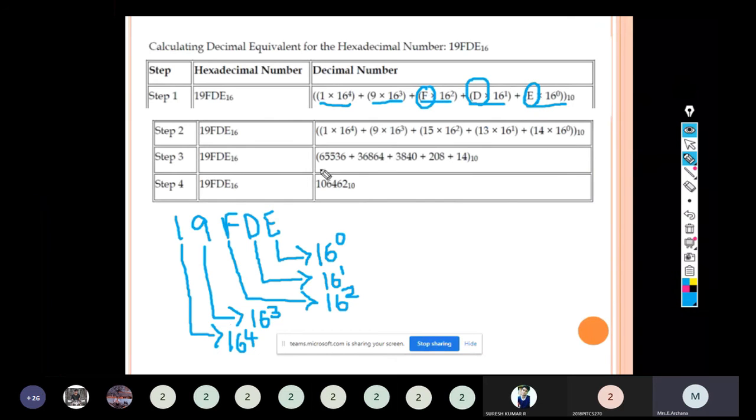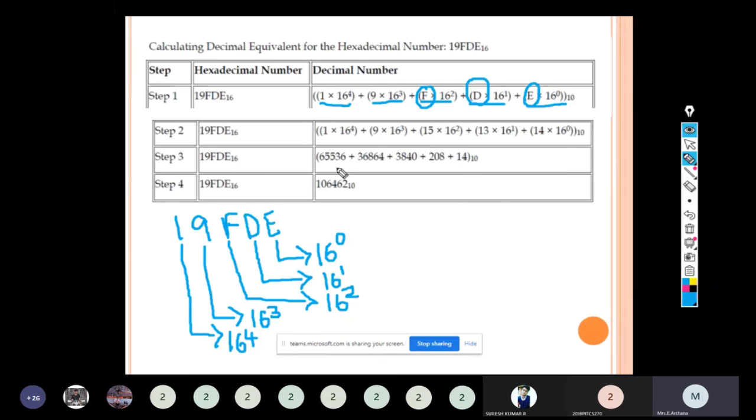So when we multiply this, we will get 1 into 16 power 4 is 65536, plus 9 into 16 power 3, which is 36864, plus 16 power 2 into 15 is 3840, plus 13 into 16 is 208. 16 power 0 will be 1, so 14 into 1 will be 14.